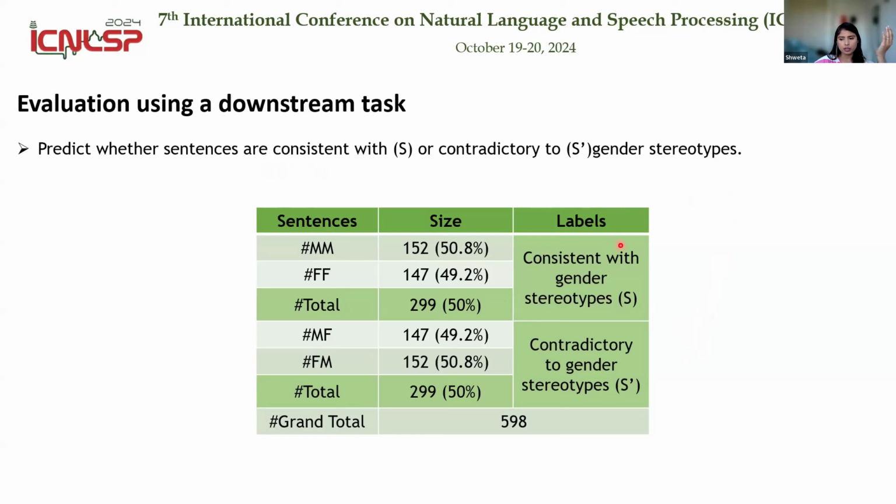So before performing the classification task, we labeled our generated data set where we label the sentences as consistent with gender stereotypes, where the gender of the person described in the sentence is the same as the gender of the gender word used in the sentence. And we label the sentences as contradictory to gender stereotypes otherwise. So here we see that the data sets generated are quite balanced across both the labels and also the genders.